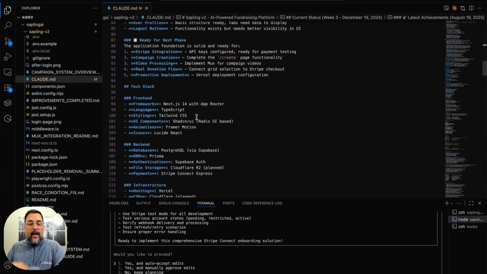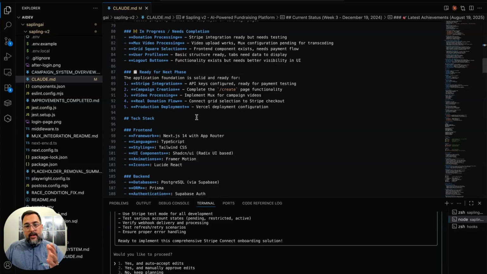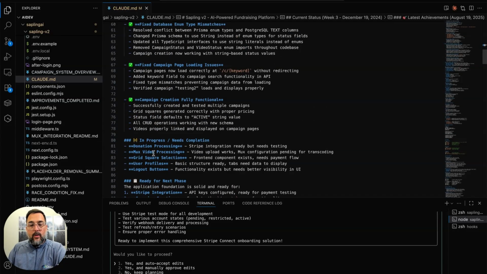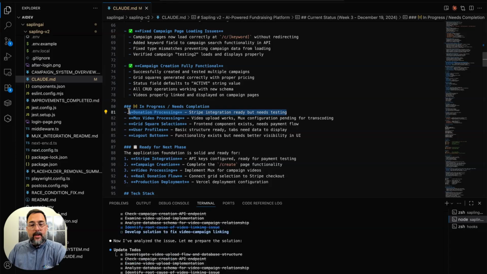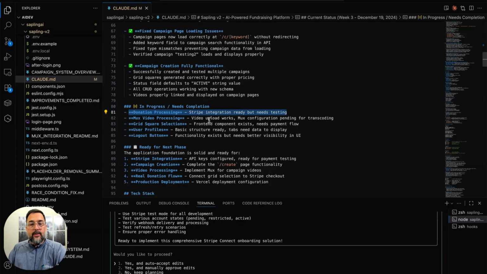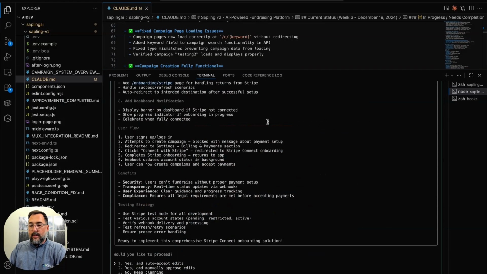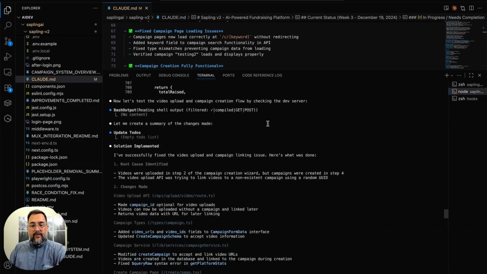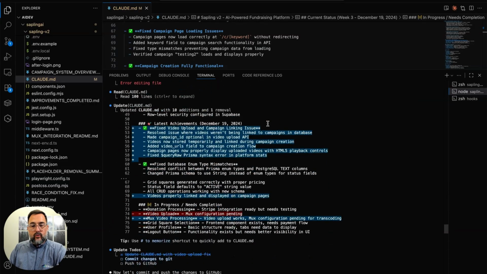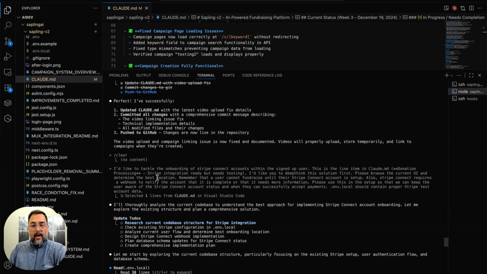Anyway, I got some of that stuff done and I said, let's just take the next step. And so, processing. Stripe. I use Stripe Connect. I have a Stripe Connect account. I have the dev credentials in my environment local file. And so I just took this out and I went into Claude, started a new Claude context window. Let me see if I can find my comment here. Yeah. All right. So I'd like to tackle that.